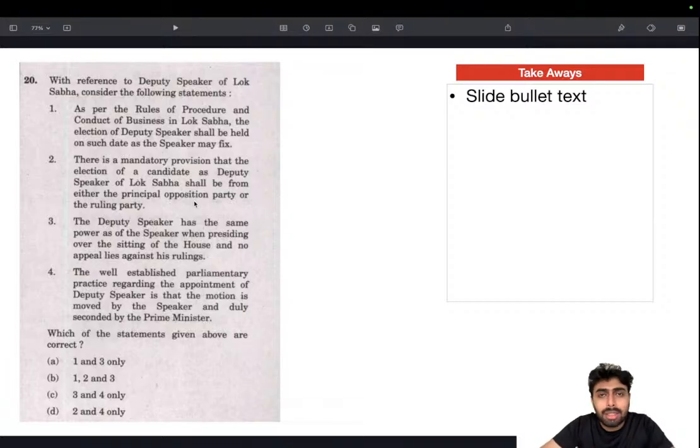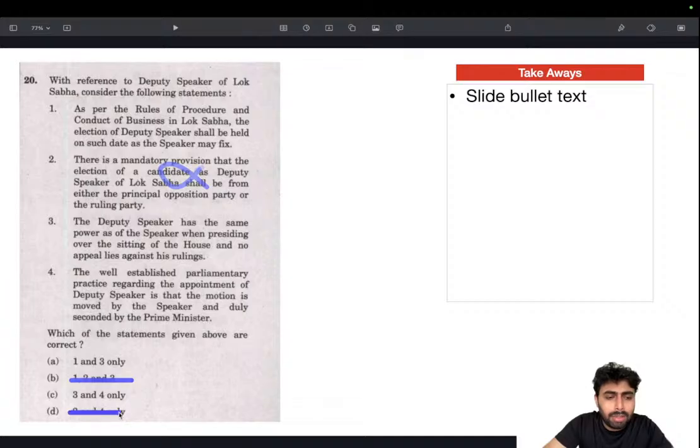It's a convention, it's not a law, or under the rules of procedure and conduct of business of Lok Sabha. It's just a convention that the deputy speaker is from the principal opposition party, and the case of speaker is not convention. It's based on the election. They elect a speaker amongst themselves with simple majority. So there is no mandatory provision. 2 is definitely not right.